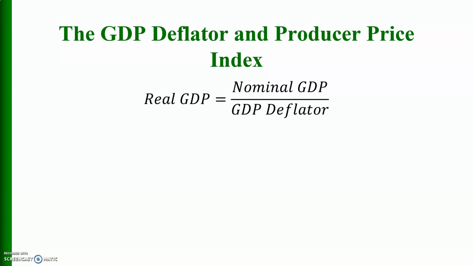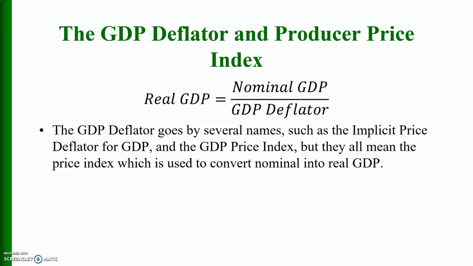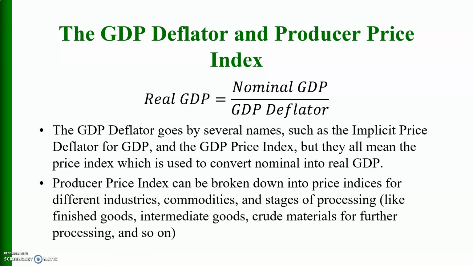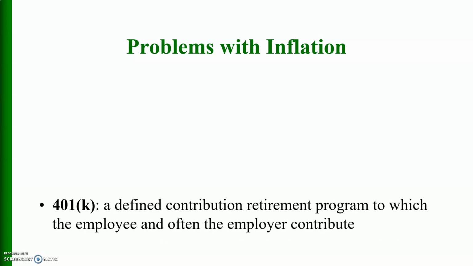the formula for calculating real GDP from nominal GDP is that real GDP is equal to nominal GDP divided by the GDP deflator. The GDP deflator goes by several names such as the implicit price deflator for GDP and the GDP price index, but they all mean the price index which is used to convert nominal into real GDP. Producer price index can be broken down into price indices for different industries, commodities, and stages of processing like finished goods, intermediate goods, crude materials for further processing, and so on.